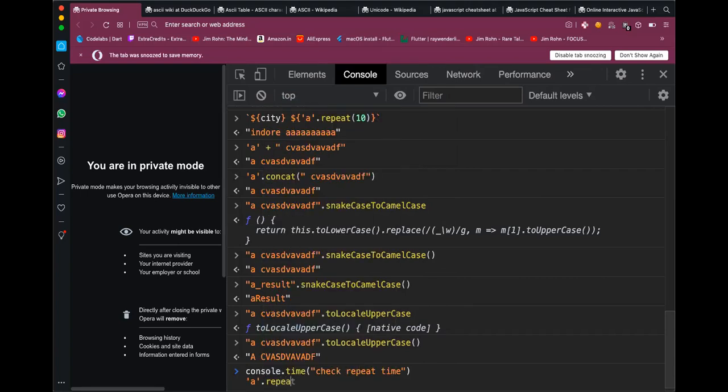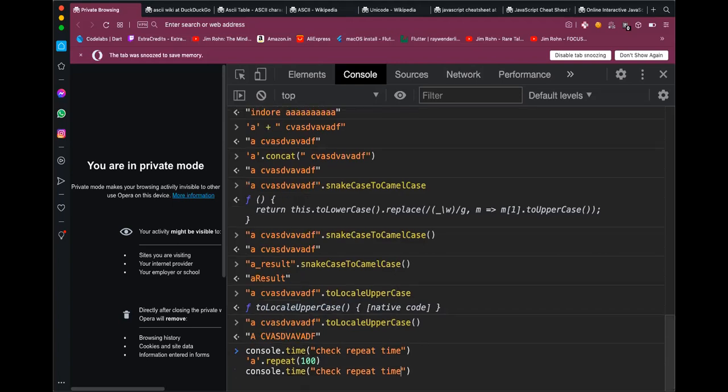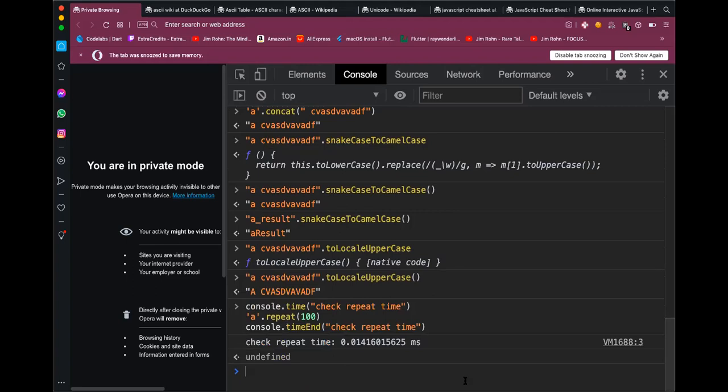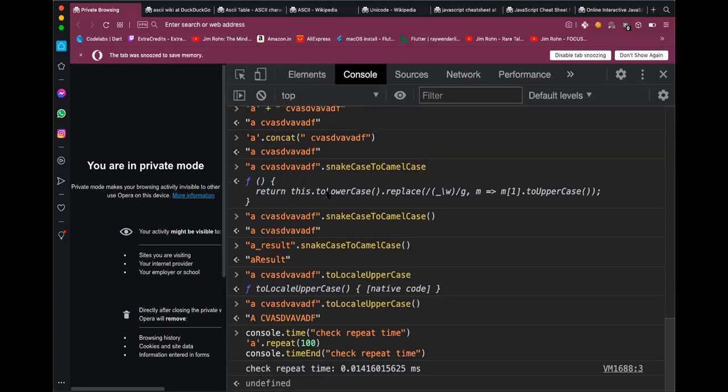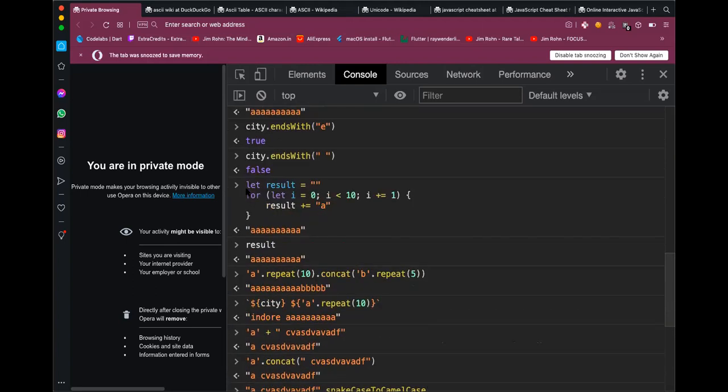In small inputs, it will not be very relevant or useful. So console.time is how you check time in JavaScript. Make sure the string in both time and time end are the same. So this took around 0.014 milliseconds. Now I can check the same thing for this code.